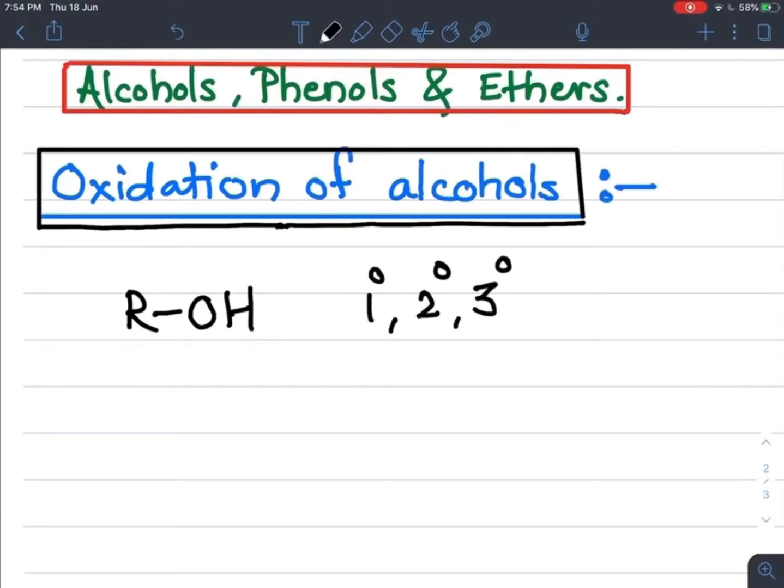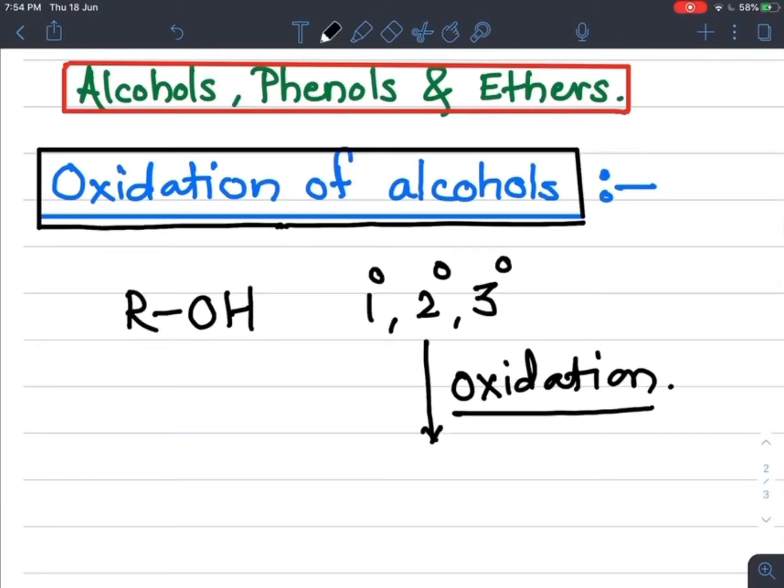When these alcohols undergo oxidation in the presence of different oxidizing agents, the agents which help for the oxidation are called oxidizing agents.